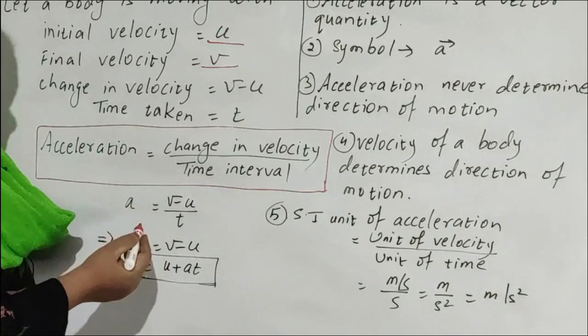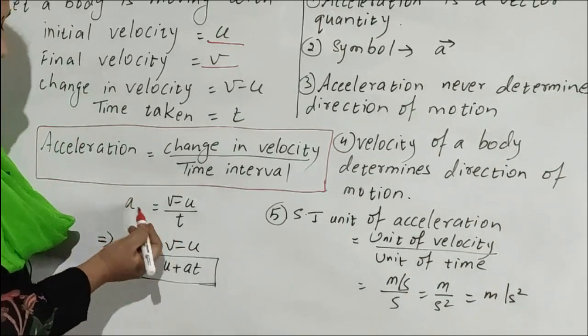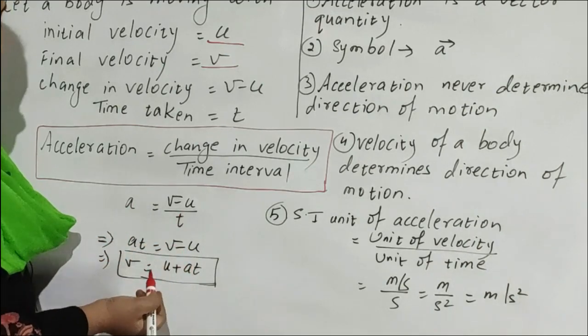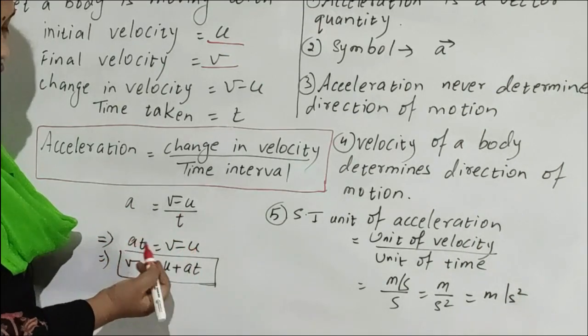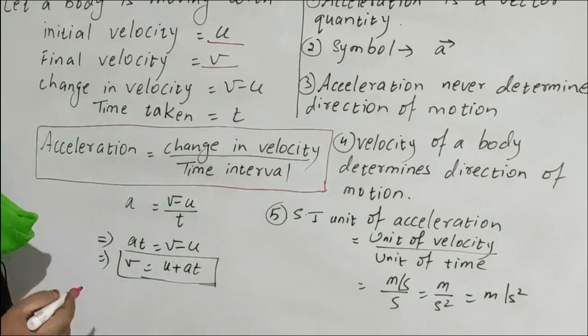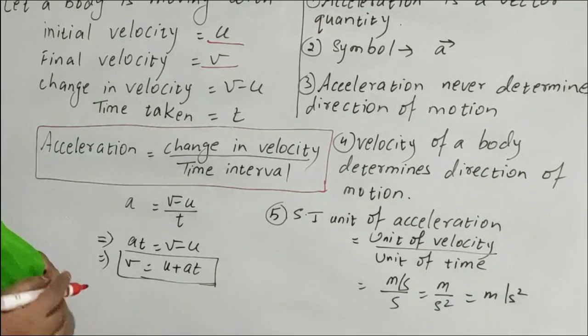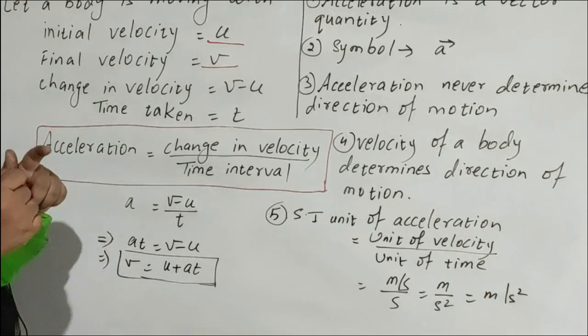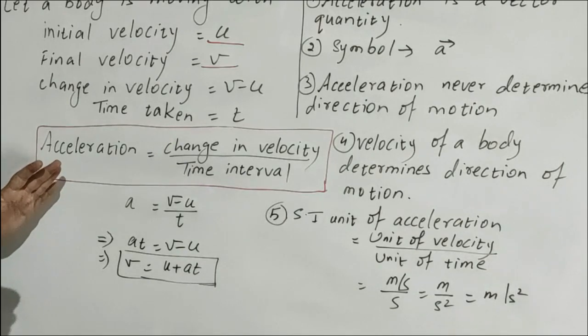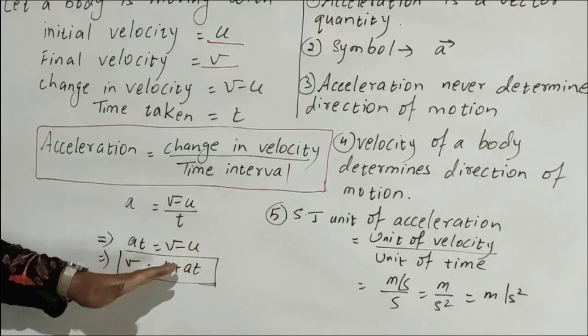From this formula only we can derive one more formula. Do the cross multiplication: at is equal to v minus u. v is equal to u, sending u this side, u plus at. So final velocity v is equal to u plus at. This is another formula we derived. Now acceleration is equal to change in velocity by time taken, that is v minus u by t.